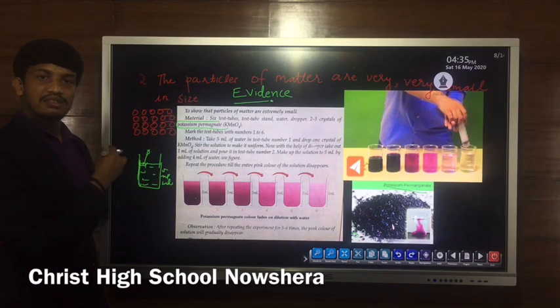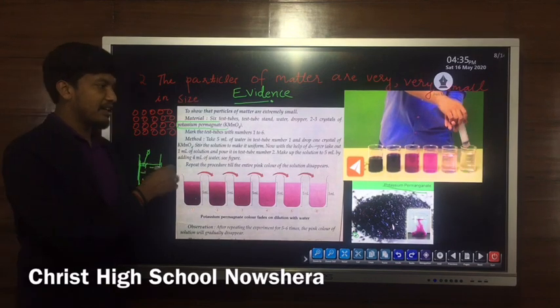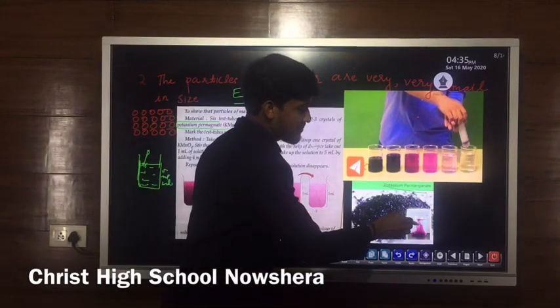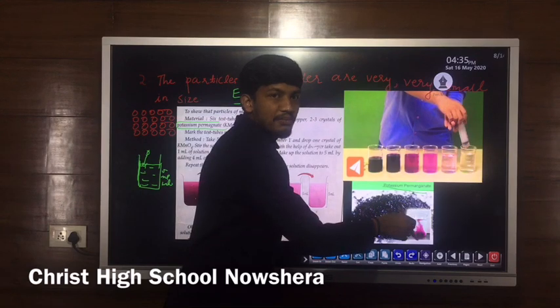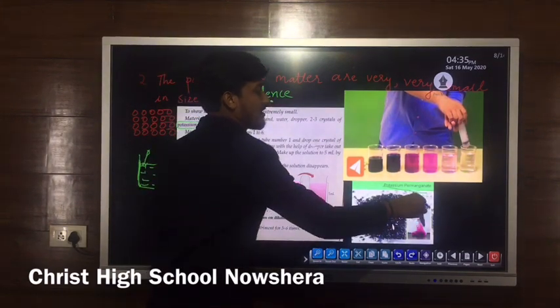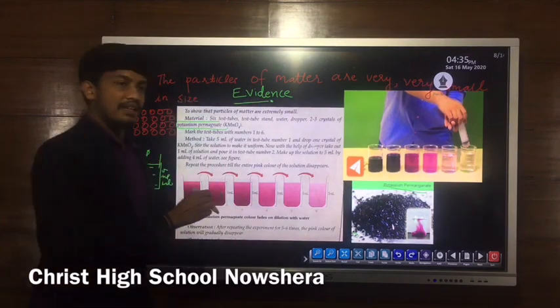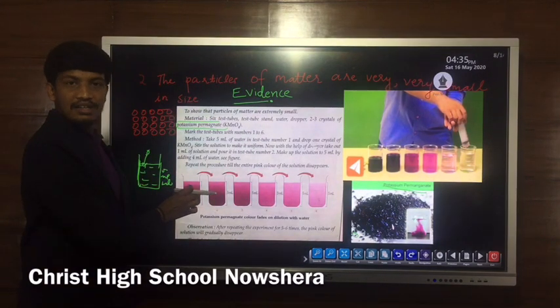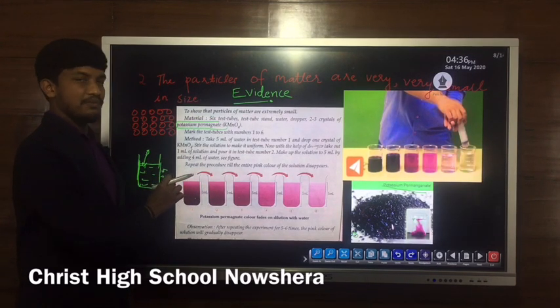You will see that the potassium permanganate starts mixing in water. When you mix thoroughly, we will get a pink colored solution. This is potassium permanganate solution.